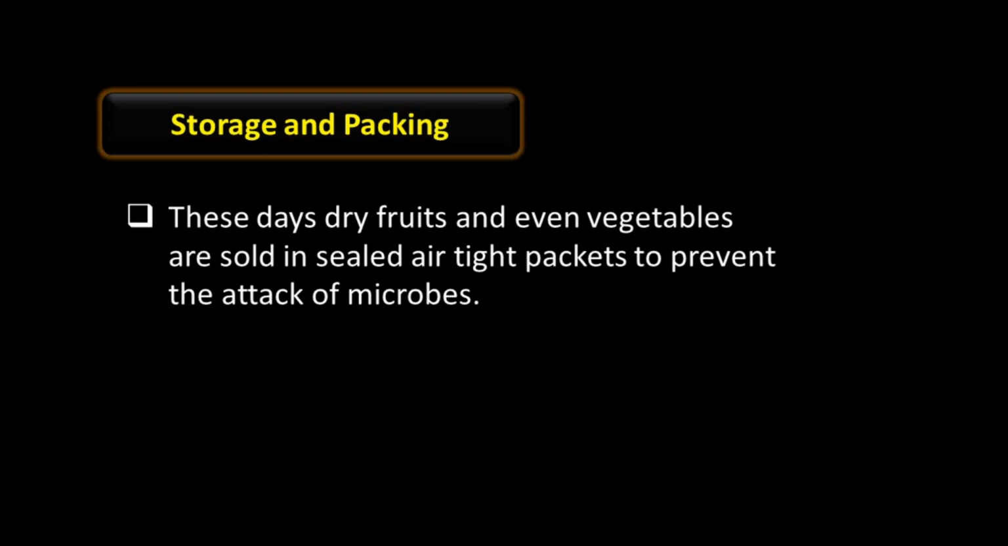Storage and packing. These methods are also important for the preservation of food for a longer time. These days, dry fruits and even vegetables are also kept in sealed airtight packets to prevent the attack of microbes. Airtight packets mean microorganisms cannot enter these pouches or packets, so these food items can be preserved for a longer time.